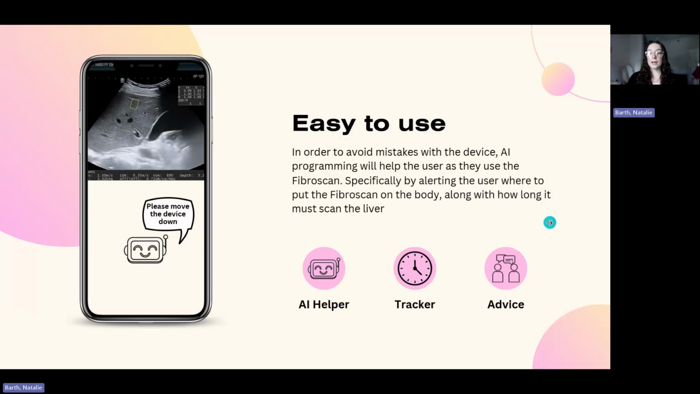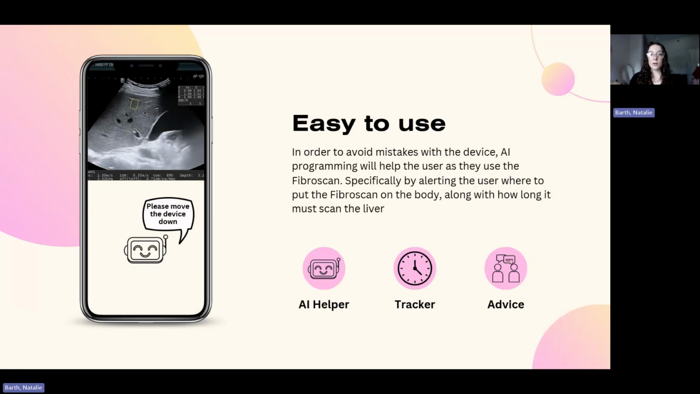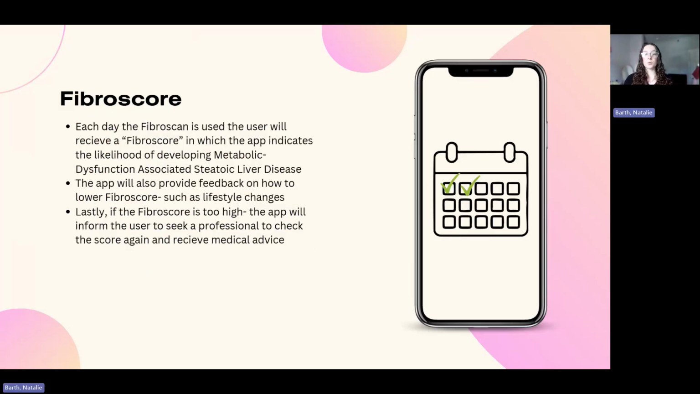And lastly, the AI system would be able to give you some advice on ways to help your liver health from an environmental standpoint, things like diet changes, exercise, some quick tips to help you get your liver health back to where it should be. It would give you this fibro score using a calendar, like I mentioned before, just to make sure that your liver health is in fact getting better.